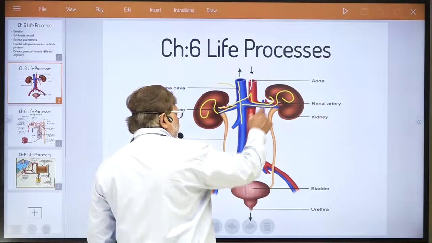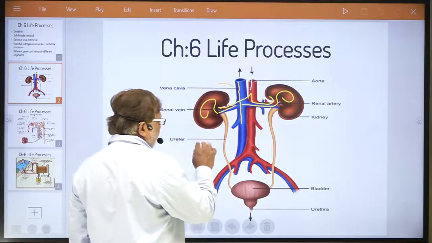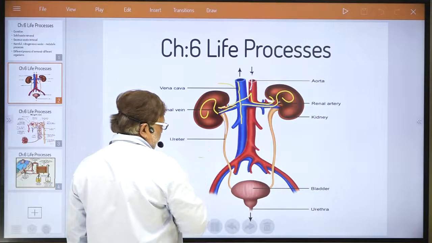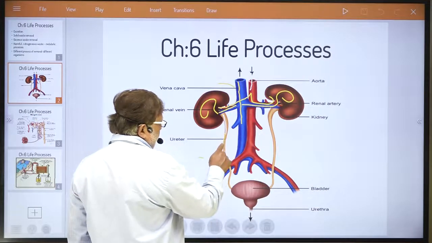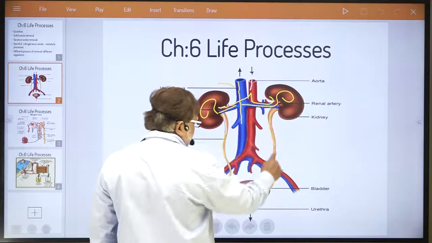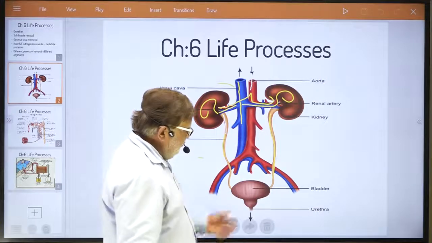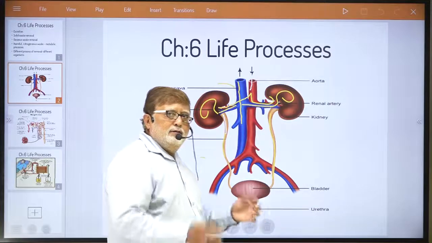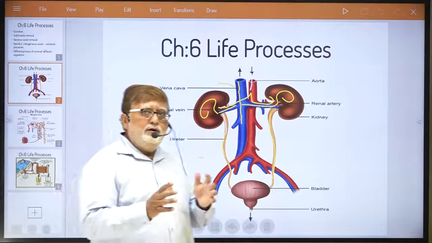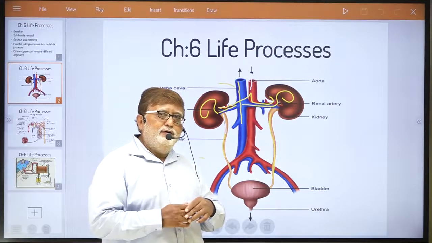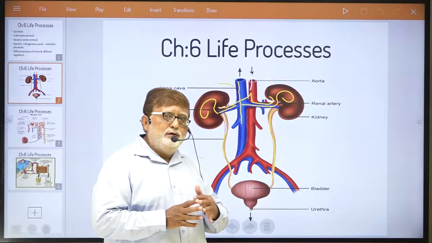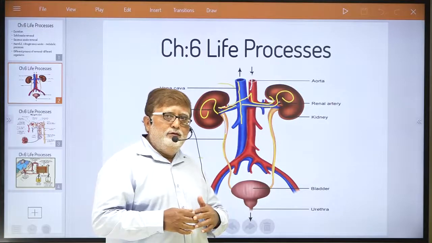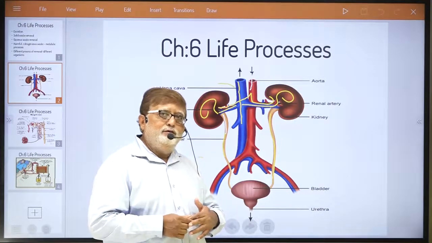After the urine is separated from blood, filtered, then it goes to the ureter. If you can note this down, it goes to the ureter, dear student. From the ureter, as you know, it goes to the urinary bladder, then the urethra. When your urinary bladder and urethra get completely filled by urinary waste, your brain senses it and orders you to go for urination. You know this?